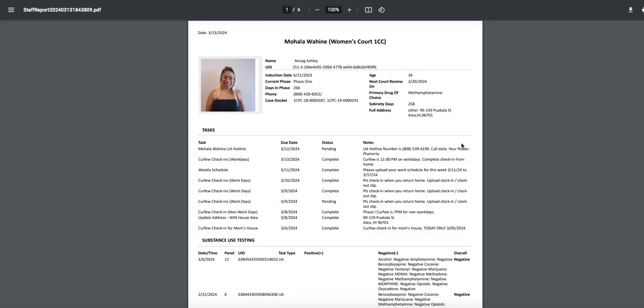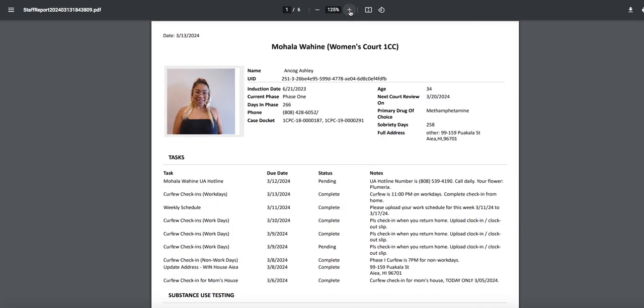And by the way, you guys, in that ancillary service and treatment groups, that's a customizable menu. So you saw how I put your Mohala Kapua name in there. You can put anything you want in there. So if you want to track medical visits, or you want to track DBT, or maybe somebody is in domestic violence classes, you can do all of that right there, and you can have all of that show up in your menu. This has taken just a minute to load, but that's okay. We'll be patient and wait for that. So yes, the ancillary services piece is really helpful. You guys should use that and start tracking things people are going to.